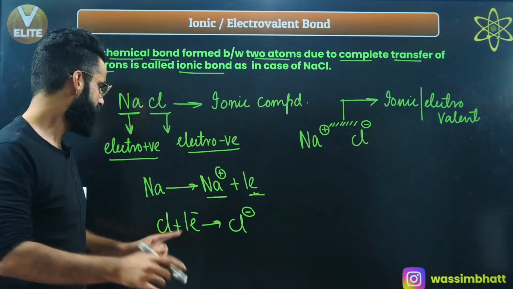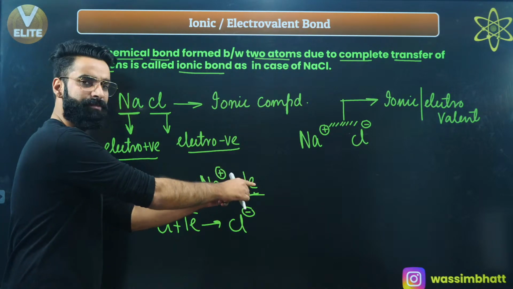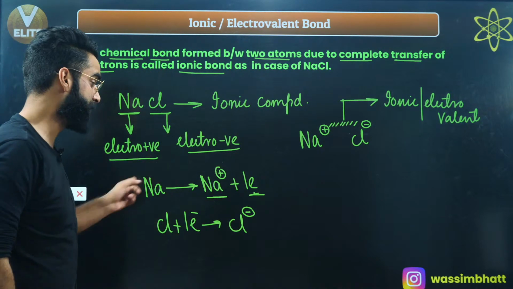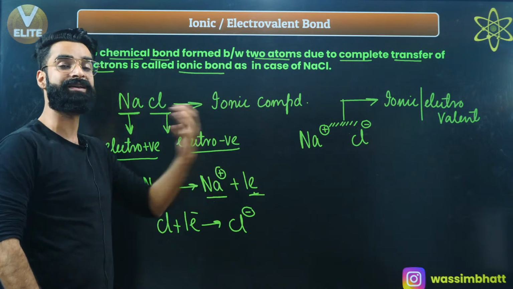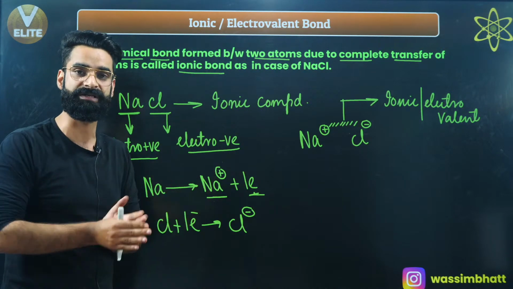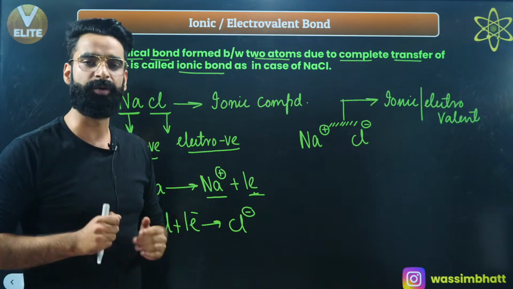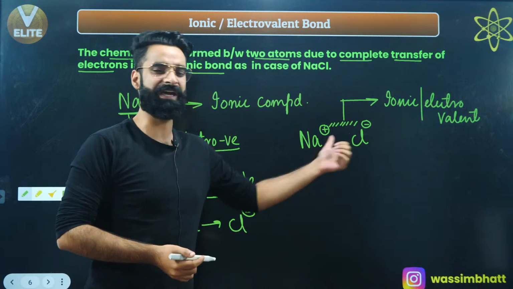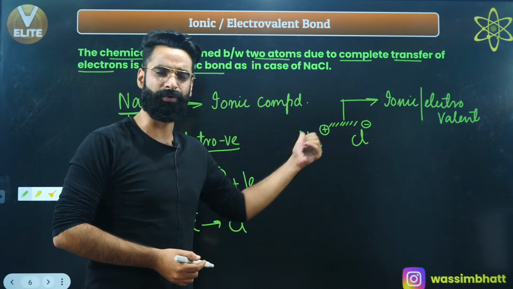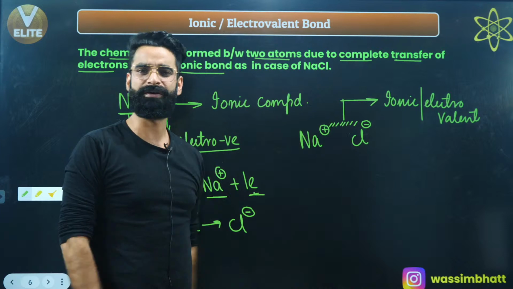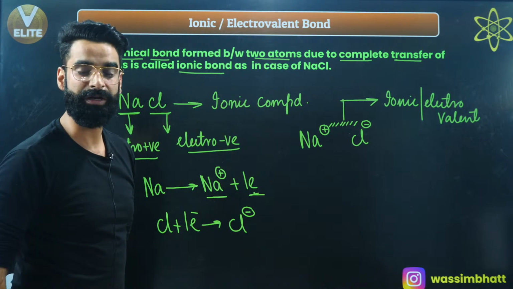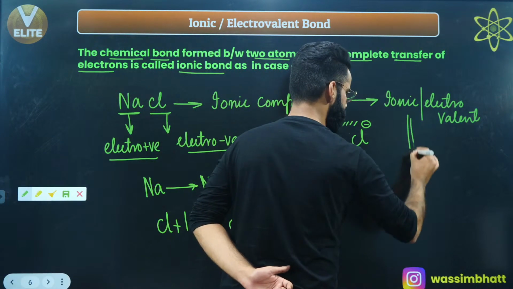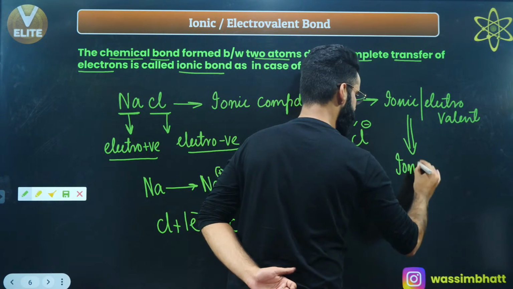One electron has been lost by sodium and that electron is gained by chlorine. Sodium is losing its electron and chlorine is gaining that electron completely. So complete transfer of electrons is taking place. Whenever in any kind of bond formation complete transfer of electrons takes place, leading to the formation of a cation and an anion, there will be electrostatic forces between them. That electrostatic force of attraction is what I'll call the ionic bond or electrovalent bond. Any compound in which an ionic bond is present, we simply call an ionic compound.